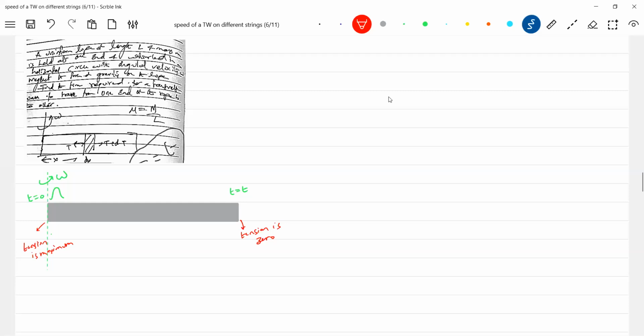Yes, we must have this basic condition. Okay, let me jump into the concept. So let me assume now a small strip of a length.